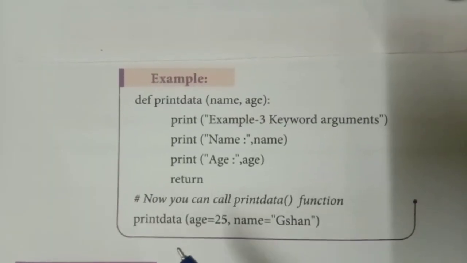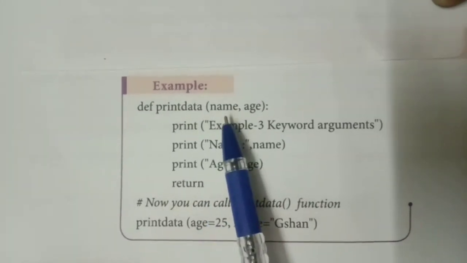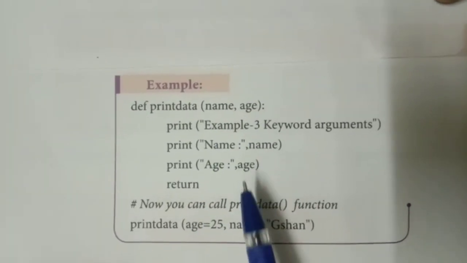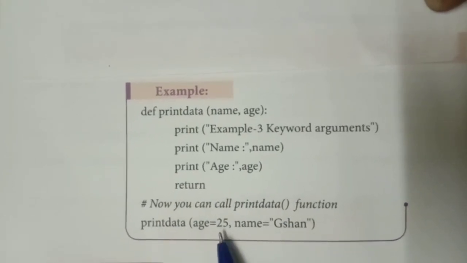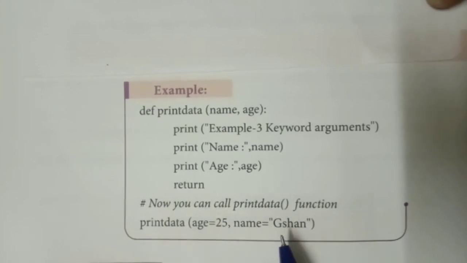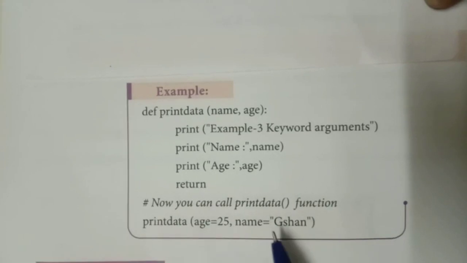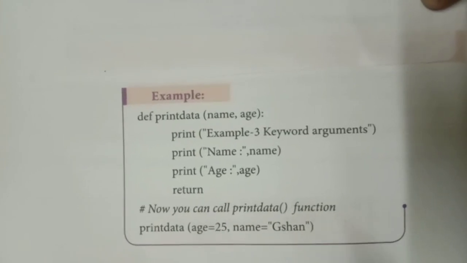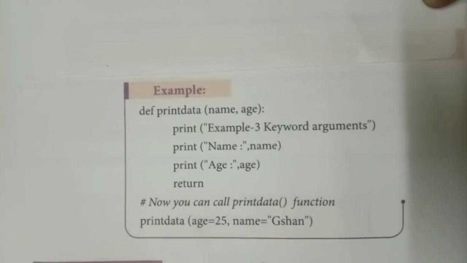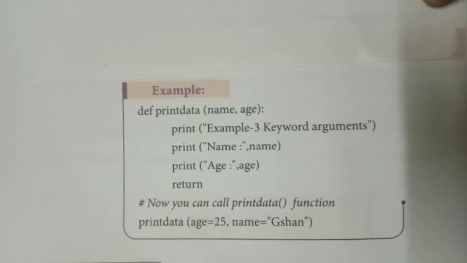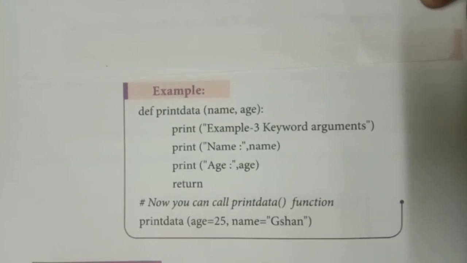So this is also a keyword argument example. See here we have two parameters, name and age, and below when you are giving the values, age is given first and then name is given. Still the values will be taken, so order does not matter here. In the case of keyword arguments, for any number of parameters you give, it will take the exact value as per the name. This is the example for keyword argument.